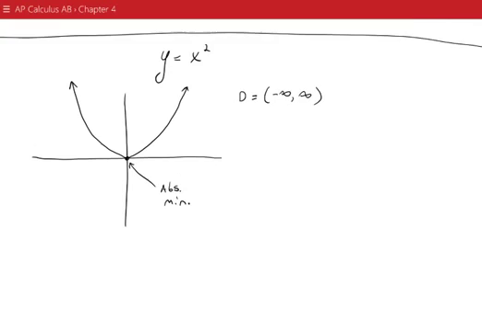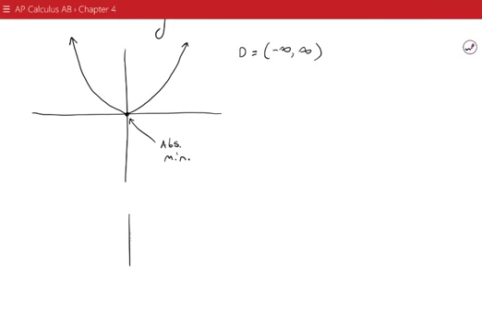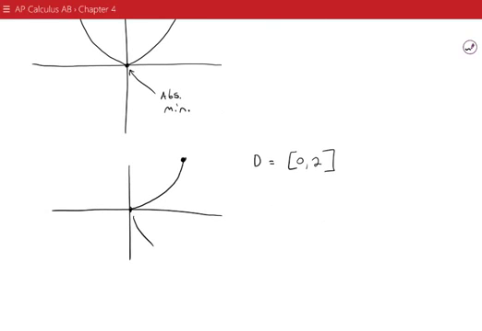We could define the domain differently. We could define the domain as being 0 to 2 inclusive. So we would have that. And in this case, we would have an absolute minimum and an absolute max. This would be our absolute minimum, and this would be our absolute max.